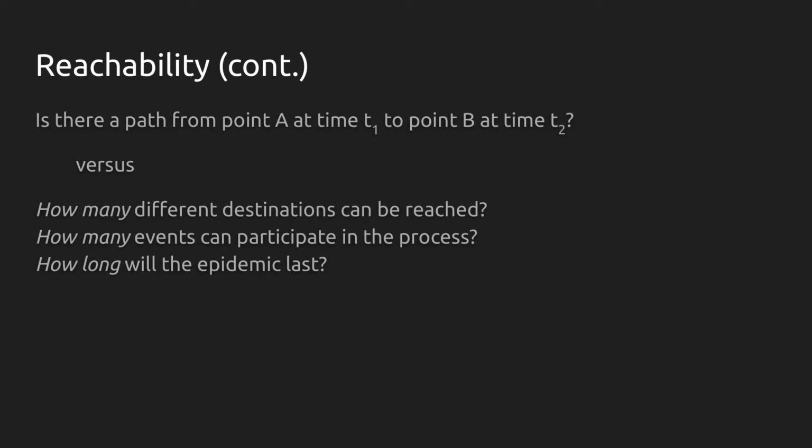Now, before we get there, let's go back one step and think about what it is we're after. Usually, we're not that interested in the actual set of reachable nodes, but one of these three. First, how many unique nodes are accessible from each possible initial condition? Second, how many events can participate in the spreading process? And third, how long can a spreading process last until it dies out? If we translate these three into the disease analogy, the first one would translate into the number of people that can be exposed. The second one would translate into how many face-to-face interactions can cause the spread of the disease. And the last one would be the lifetime of the epidemic.